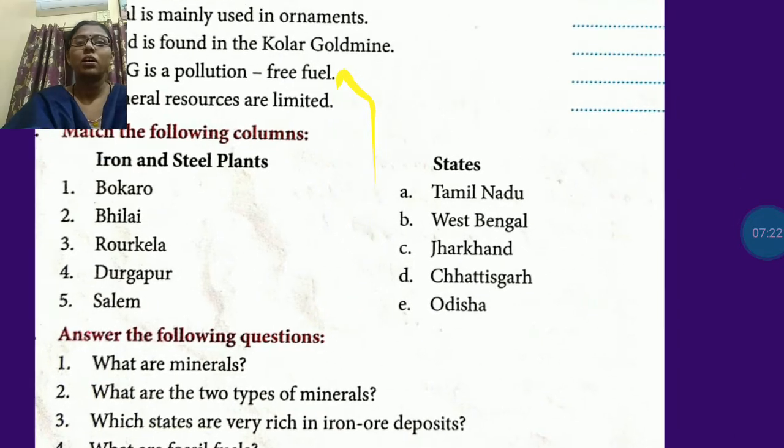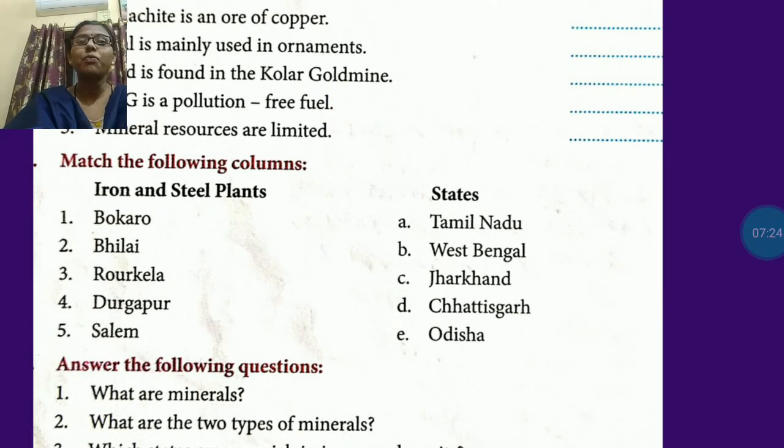Now, here match the following. In column A, the names of iron and steel plants are given, and in column B, the states' names are given. We have to match which iron and steel plant is in which state. It's given in your book on page number 82.